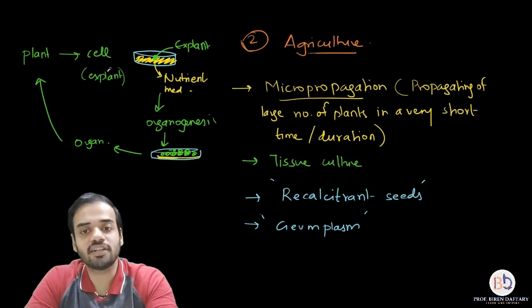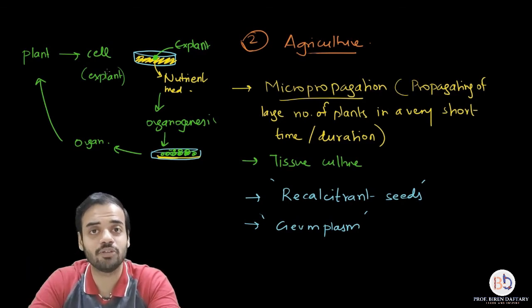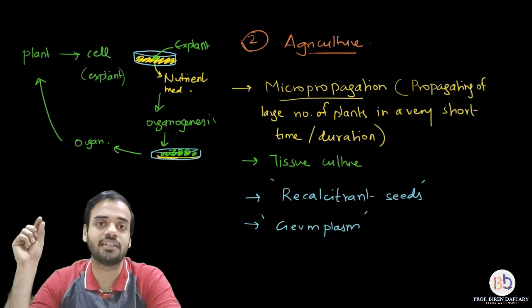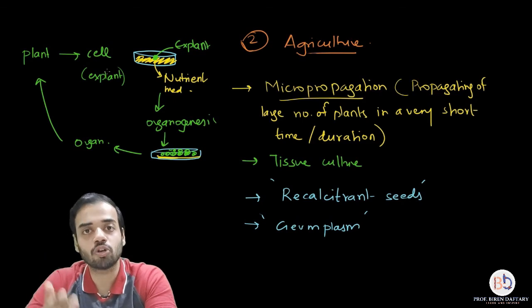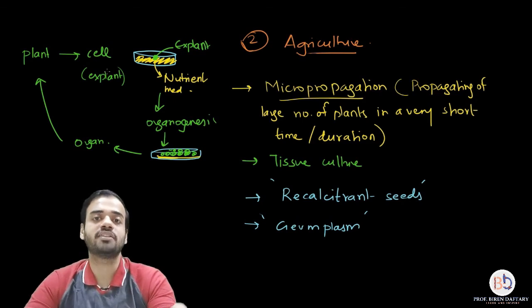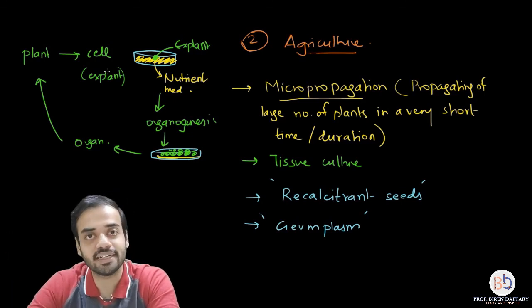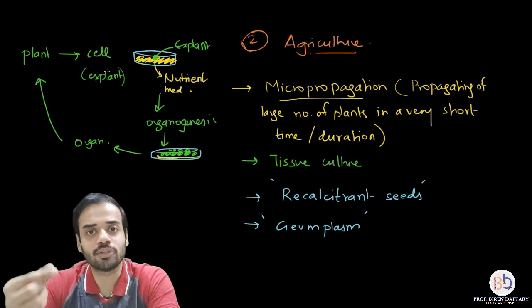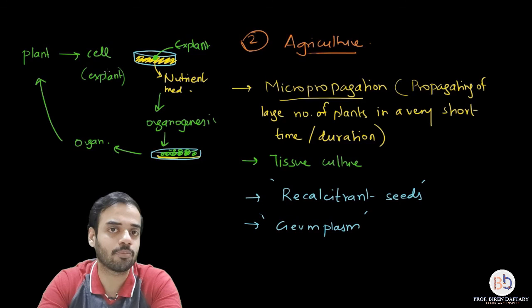First, we studied how we can produce disease-resistant plants, pest-resistant plants, and plants with high productivity using recombinant DNA technology and by inserting the required gene in the plant. Second, we studied how micropropagation can be used. What is micropropagation? Growing a large number of plants in a very short duration. That method uses tissue culture. Again, in tissue culture, I have explained that you take a cell from the plant, the explant, and you grow it in a nutrient medium artificially under laboratory conditions.